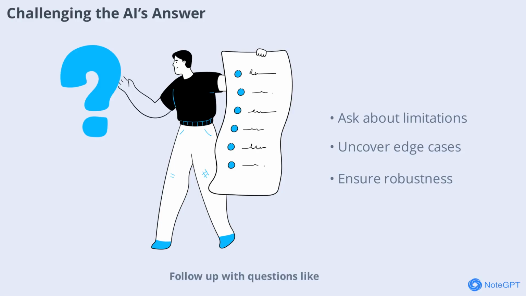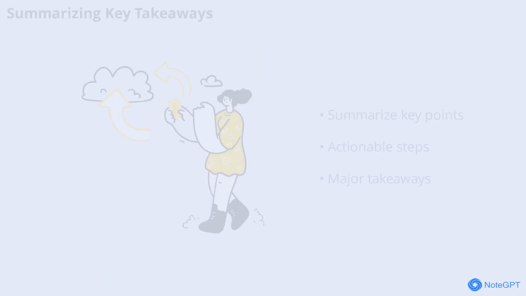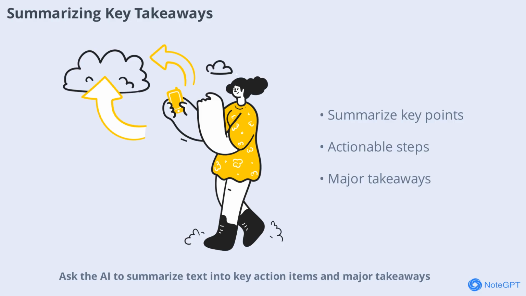Follow up with questions like, are there any edge cases or scenarios where this advice would fail? This helps uncover limitations and ensures robust solutions. Ask the AI to summarize text into key action items and major takeaways. For example, summarize this into 3 action items and 2 takeaways. This distills information into practical steps.